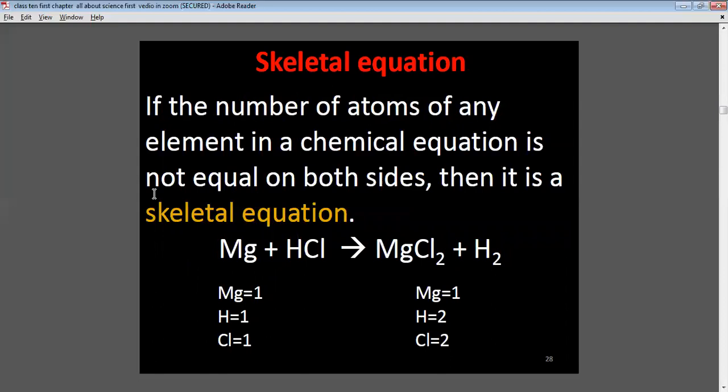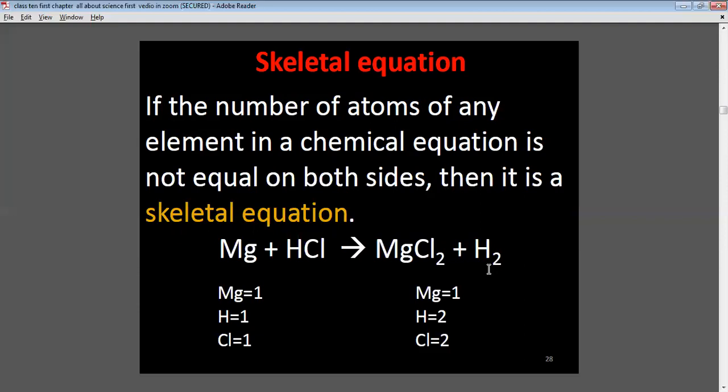What is a skeletal equation? If the number of atoms of any element in a chemical equation is not equal on both sides, then it is a skeletal equation. For example, magnesium reacts with hydrochloric acid to form magnesium chloride and hydrogen gas.